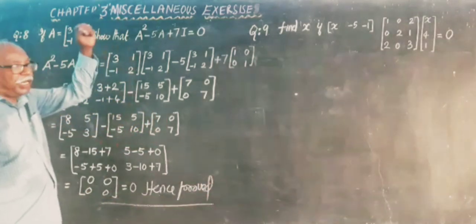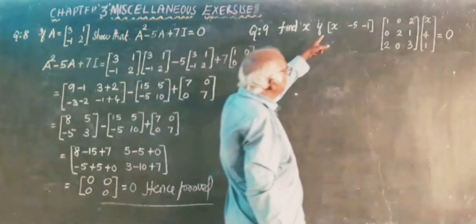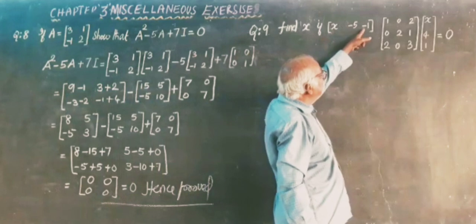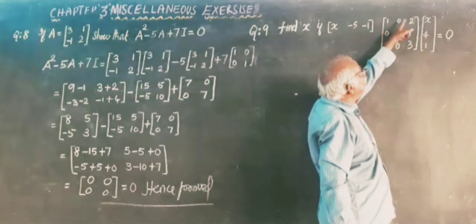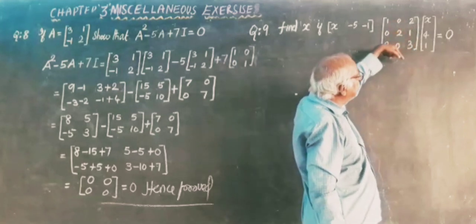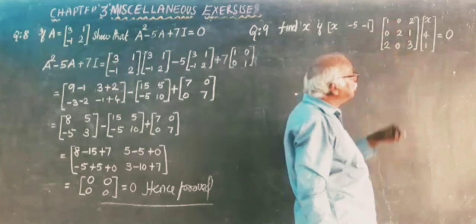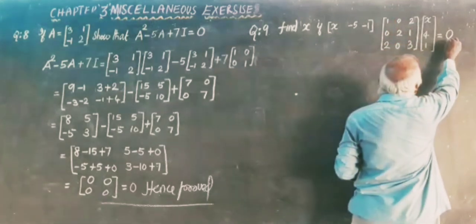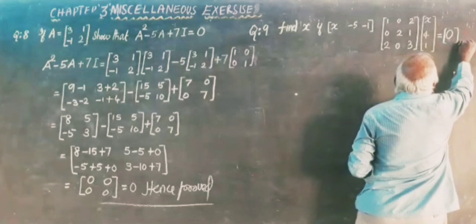Then question number 9. Find x if a row matrix x, minus 5, minus 1 and a 3 by 3 square matrix 1 0 2, 0 2 1, 2 0 3 and a column matrix x, 4, 1 equal to, again as in the previous question, it is not 0, it is a null matrix of order 1 by 1.